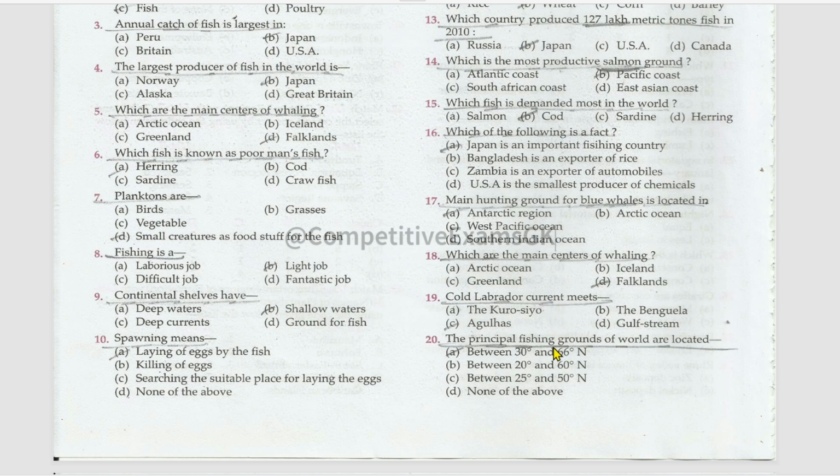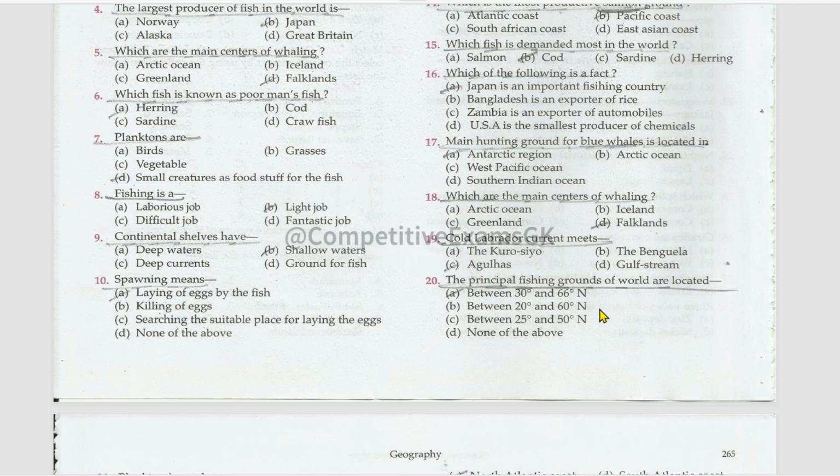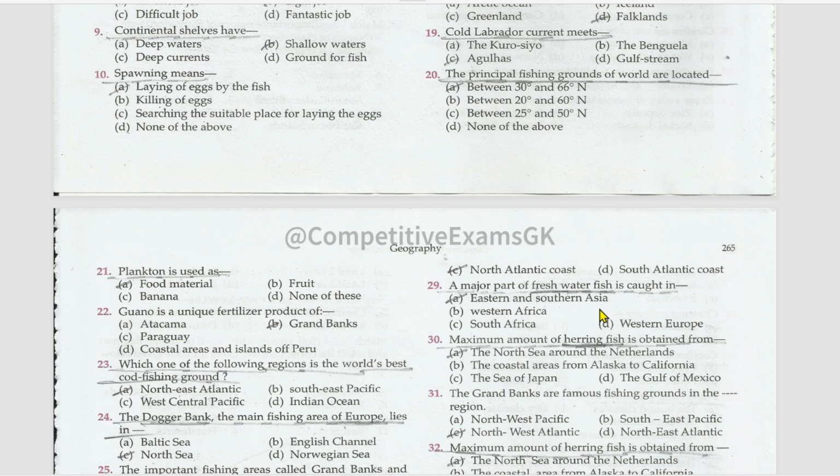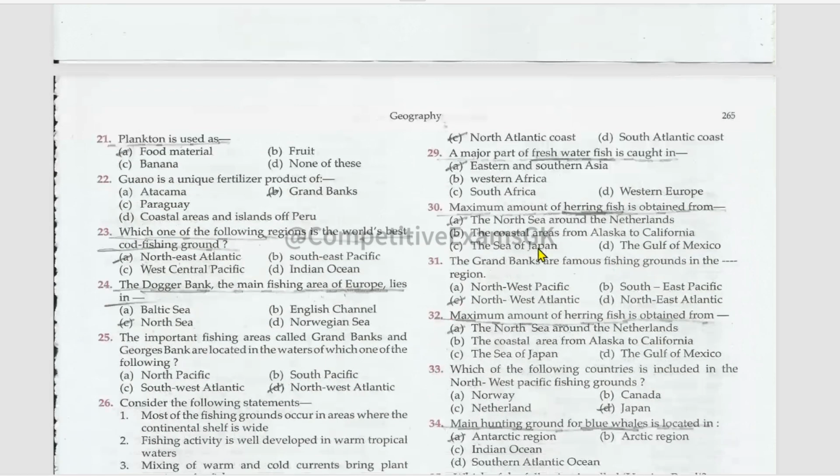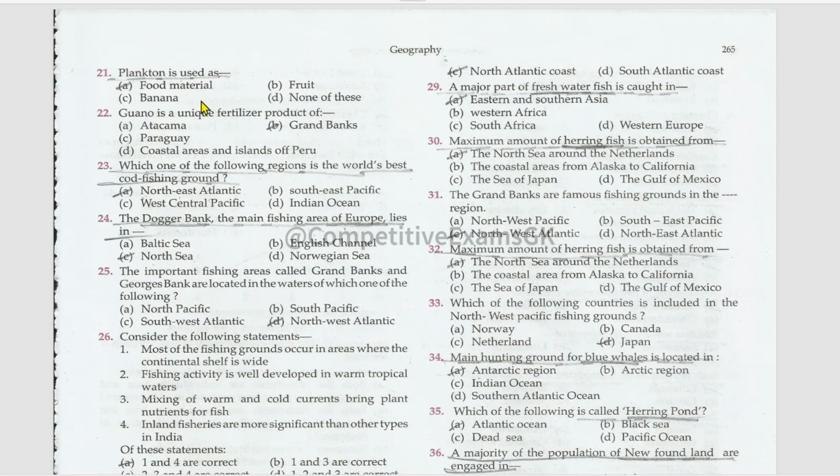Okay. The principal fishing grounds of world are located between 30 degrees to 60 degrees north latitudes. Okay. Plankton is used as food material. Guano is a unique fertilizer product of Grand Banks. Which one of the following regions is the world's best cod fishing ground?